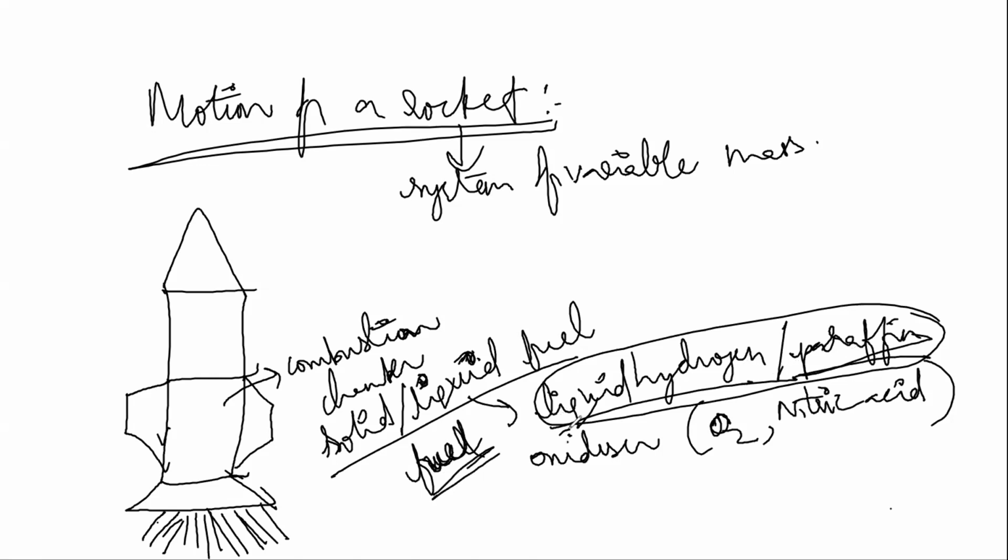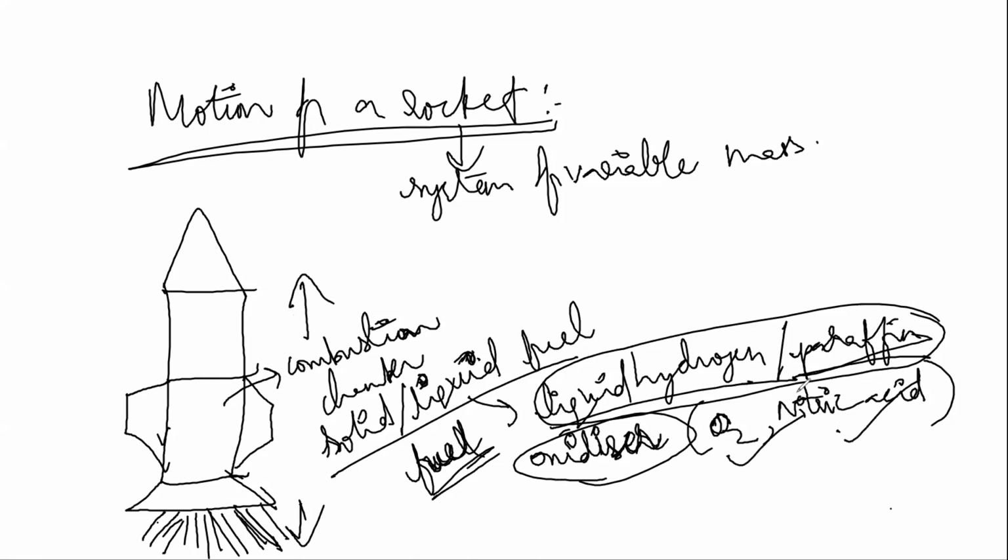The fuel is burned so that the energy gets released, and because of the thrust of the expelled gases coming out of the bottom, the rocket moves upward with the thrust created by these expelled gases. Here the gases go in the downward direction, right? So the oxidizer used in rockets is either oxygen or nitric acid.